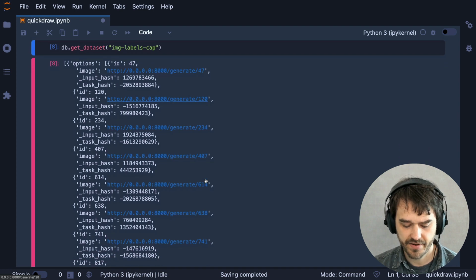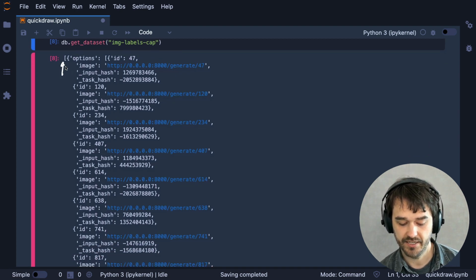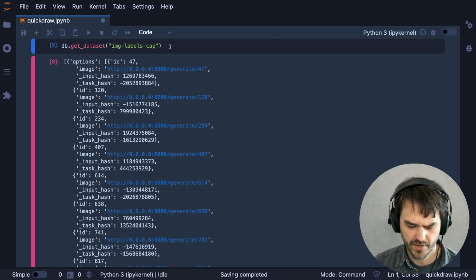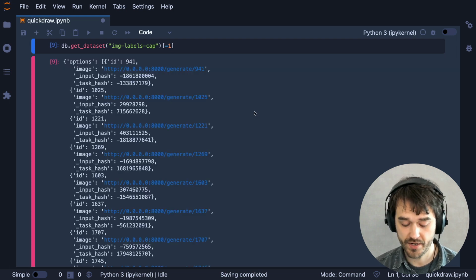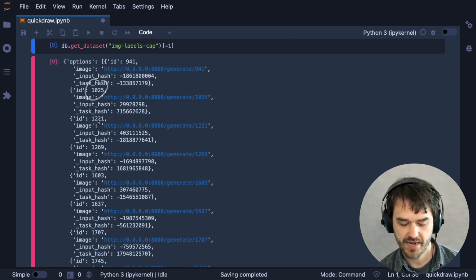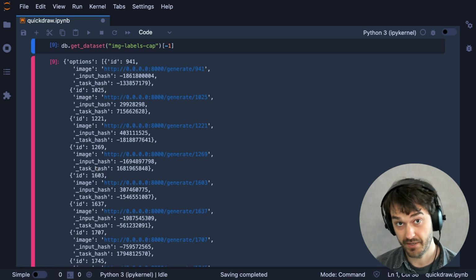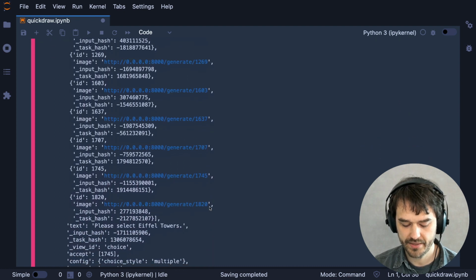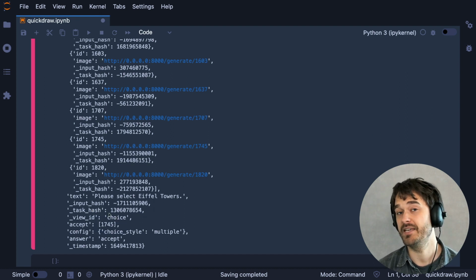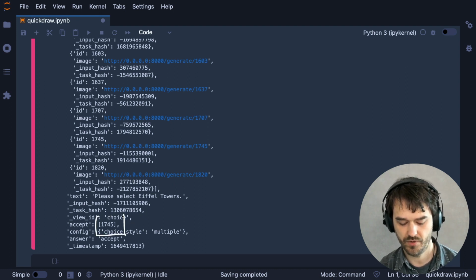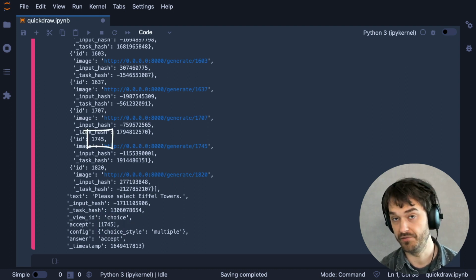If I look at this very first element, you'll notice that I have a list, and inside of that there's a dictionary. Just to make it a bit simpler, let's look at the last item here. So that's just one dictionary. Then we can see that we have lots of options, and that's because we have 9 different images that we are dealing with at a time. If I scroll all the way to the bottom, you can see over here that in the accept call there's a list, and that is referring to the items that I have deemed to be an Eiffel Tower. And you'll notice that 1745 is an ID that's also listed over here.